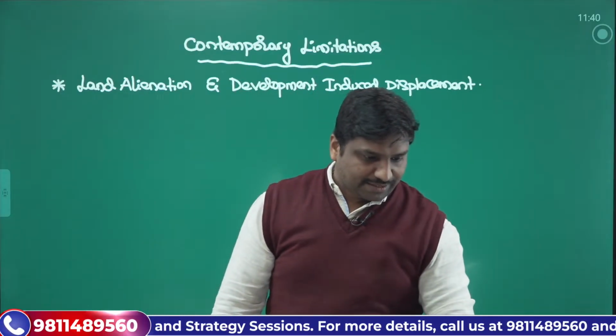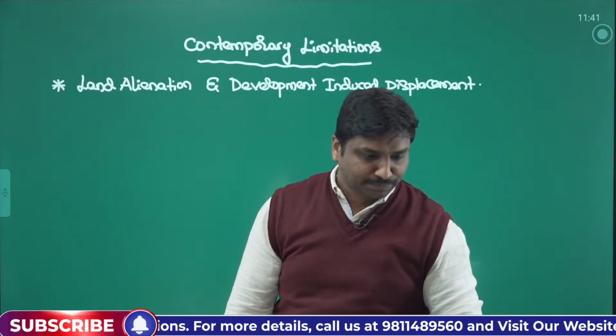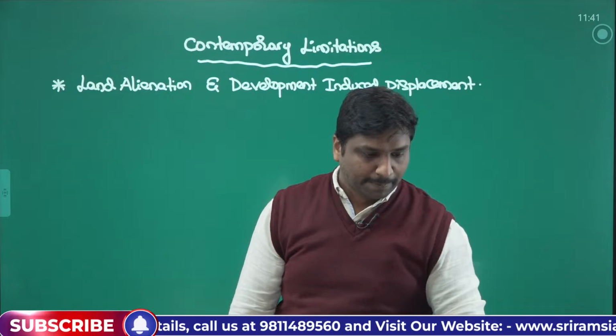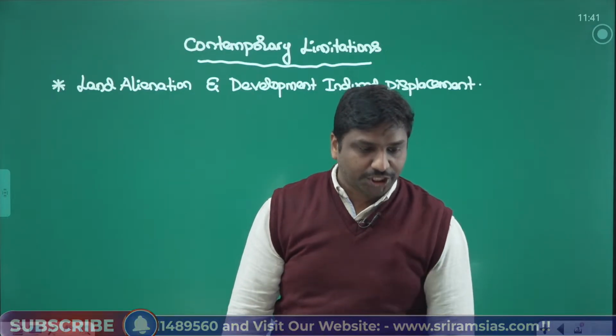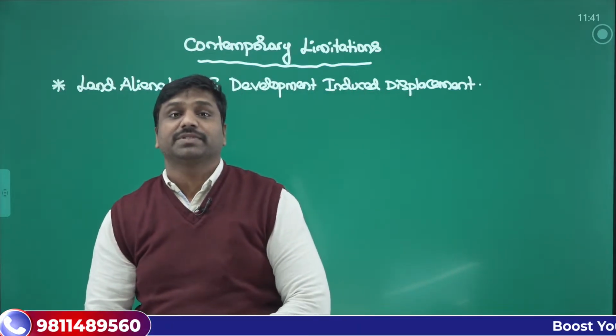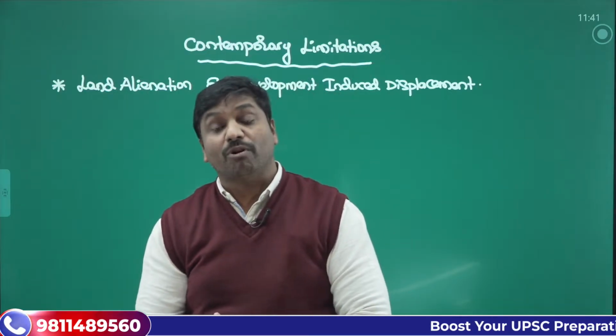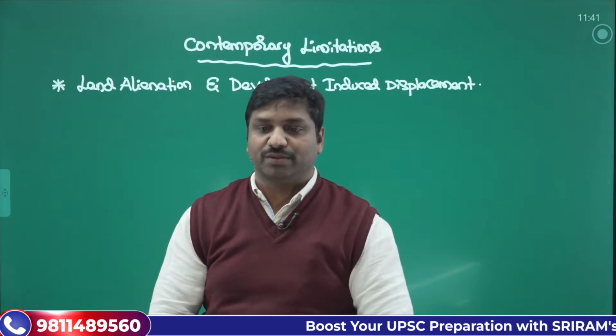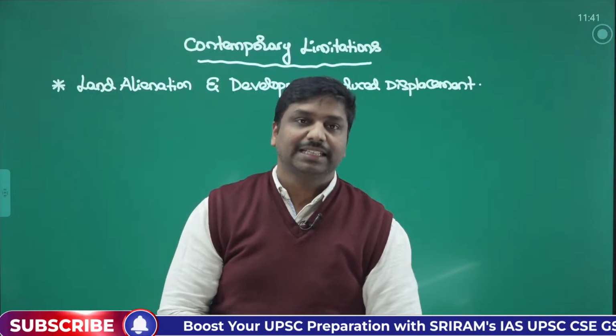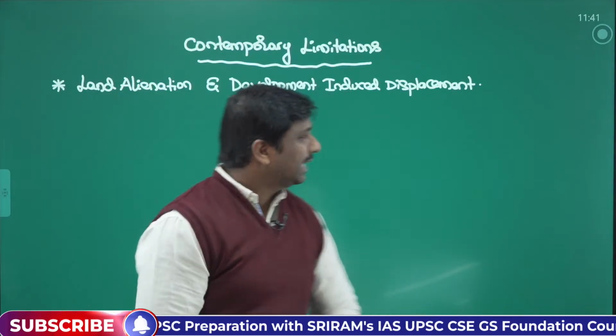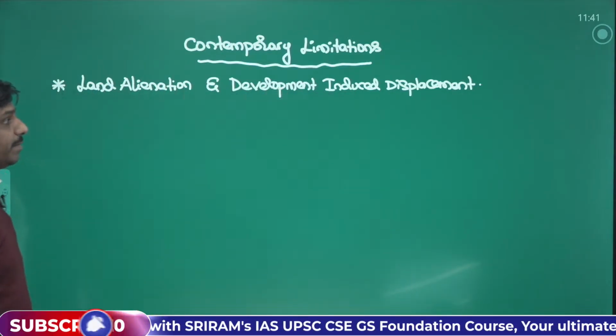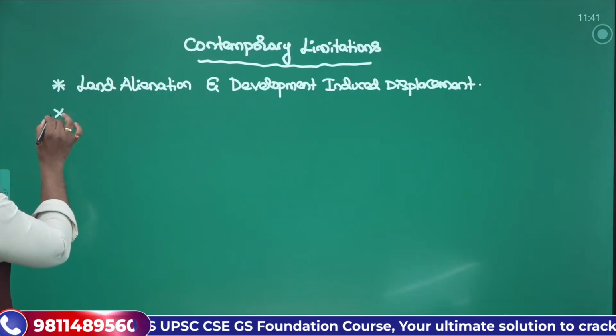So yes, unskilled, lack of technical knowledge, okay, right. So what are the most important problems that we can mention? Land alienation is one important thing that we can consider. Then this is accompanied by developmental displacement. That is another important thing.